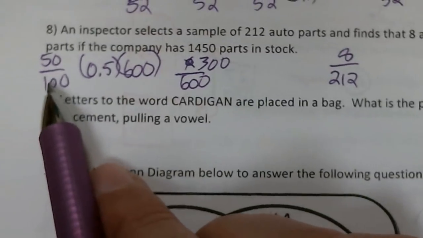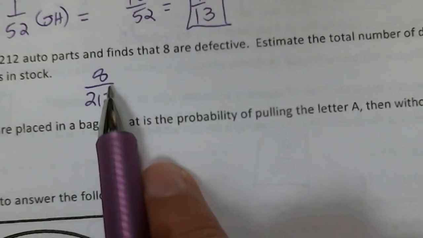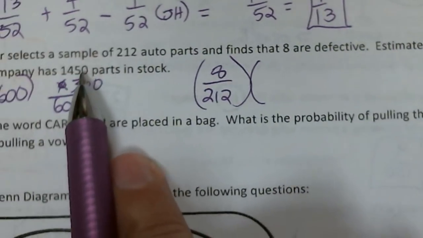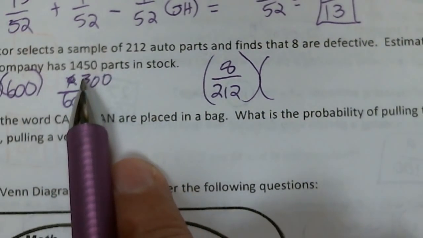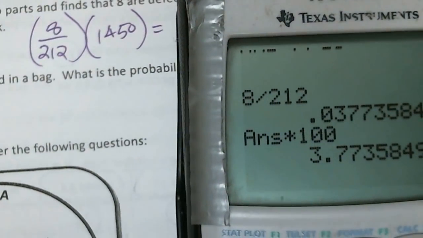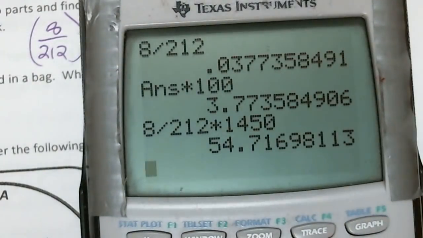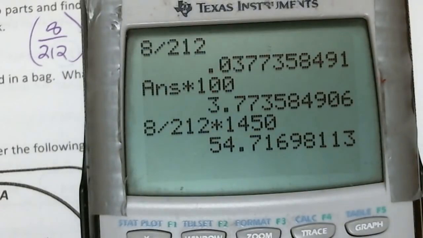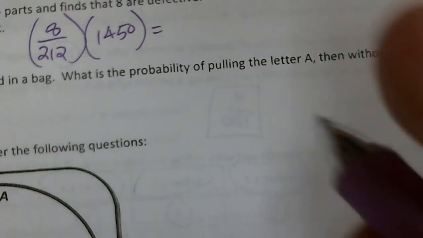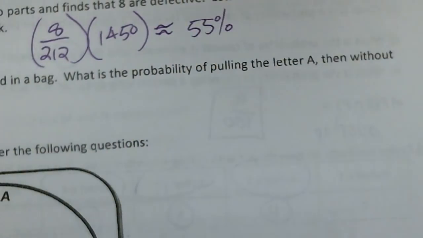So just like in basketball, we took 50% times 600 to give us the number of free throws we'll make. I'm going to take this 3.8%, or 8 over 212, and multiply that times the number of free throws that I'm shooting, or the number of parts that we have in stock. So I'm just going to multiply it times the 1450. 8 divided by 212 times 1450, and that gives me 54.7. Okay, so that's the percentage. I'm just going to round that. That's roughly 55%.